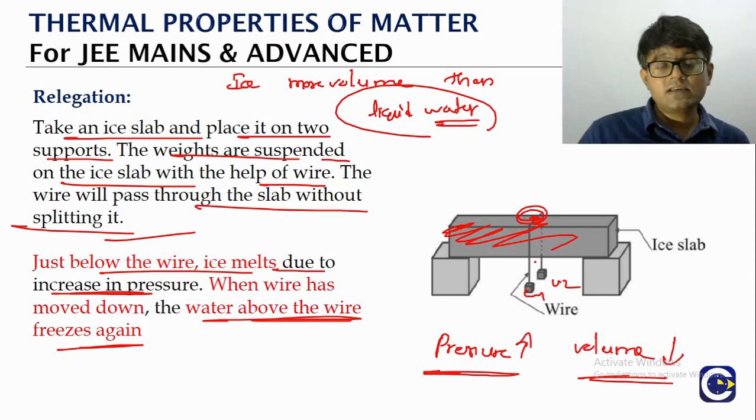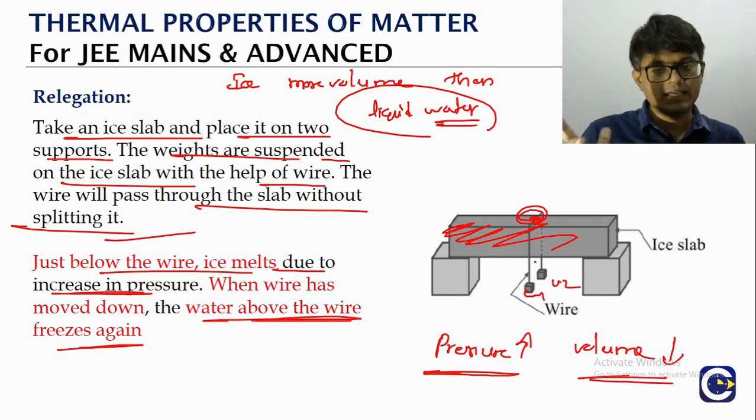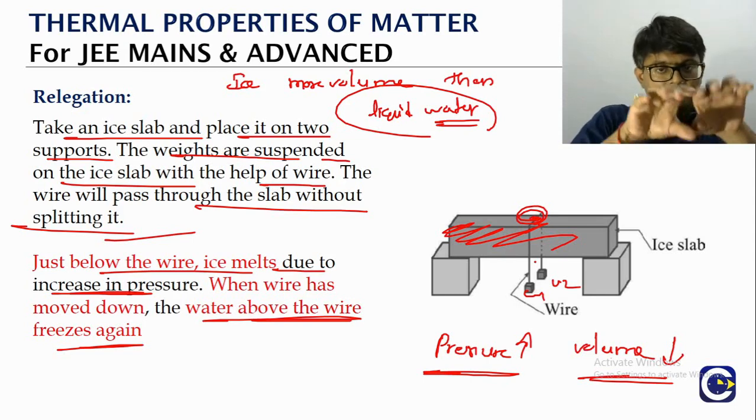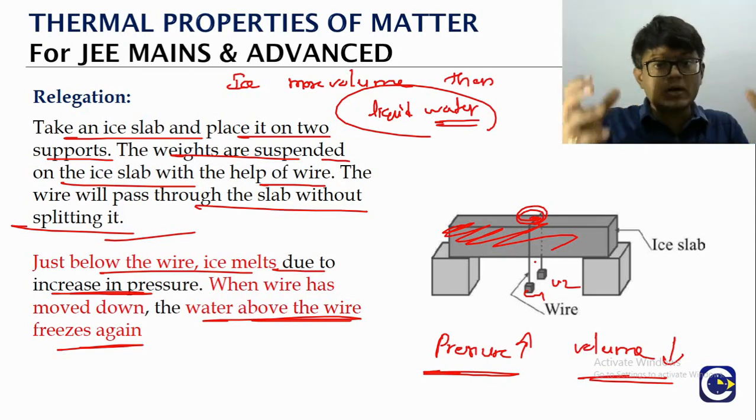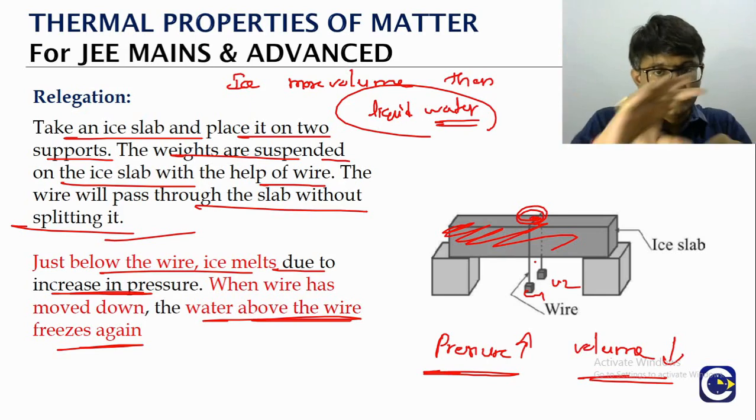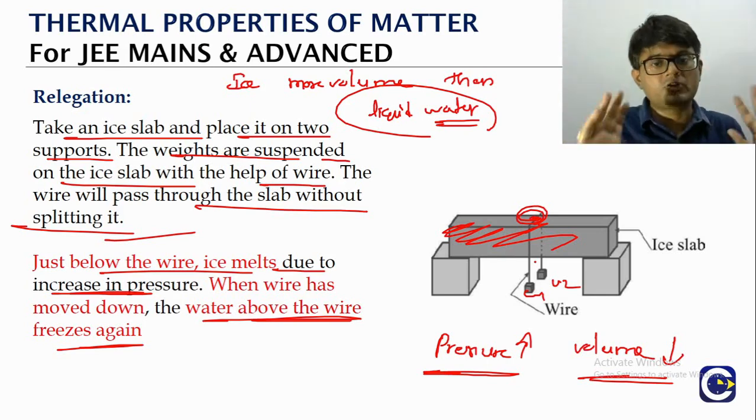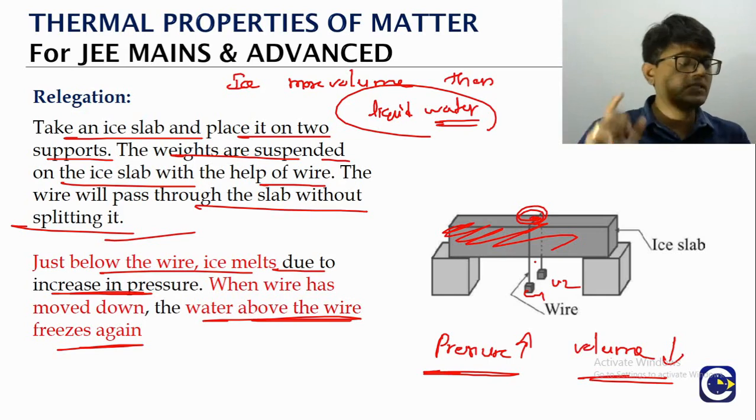This passing of the wire through the ice slab is happening because of the abnormality in the solid-liquid state relation for ice and water compared to other solid-liquid states. So this is the concept of regelation. Increasing pressure will melt the ice in that portion and the wire will just go in. Then the part above it is relieved of the pressure, so that will be frozen again. So this is the concept of regelation.